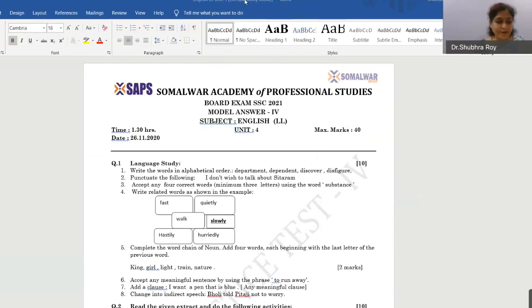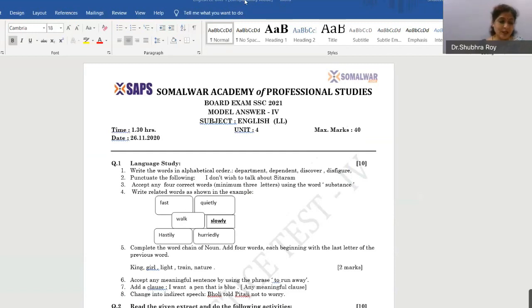Second is punctuate. I don't wish to talk about Sitaram. See the changes. I is capital. Don't, the apostrophe S is given. Okay. And then wish to talk about Sitaram, S capital. Full stop is not given here, but full stop is important. On the sheet, you might not see full stop, but it is important.